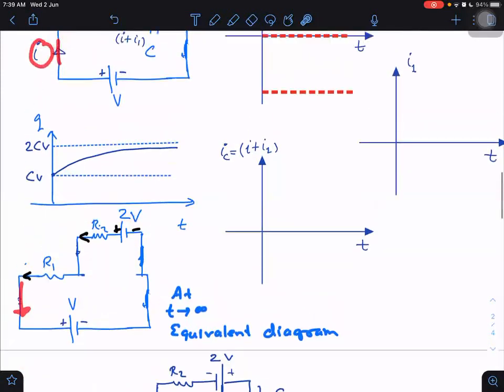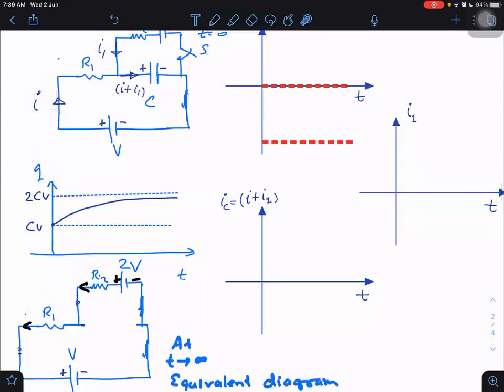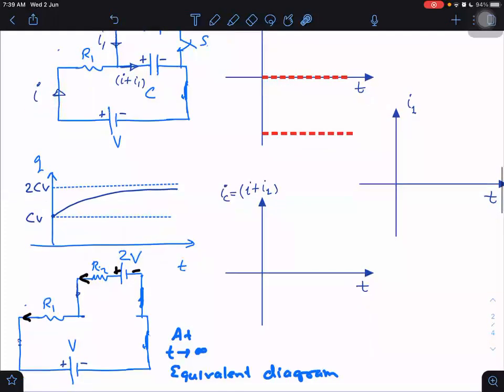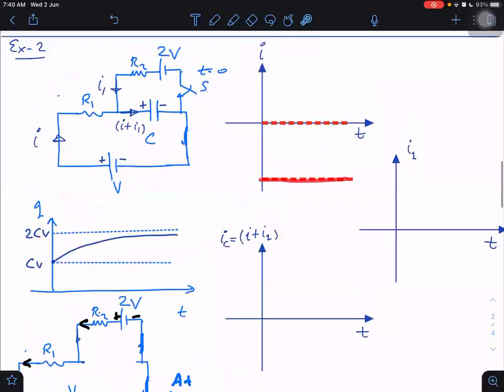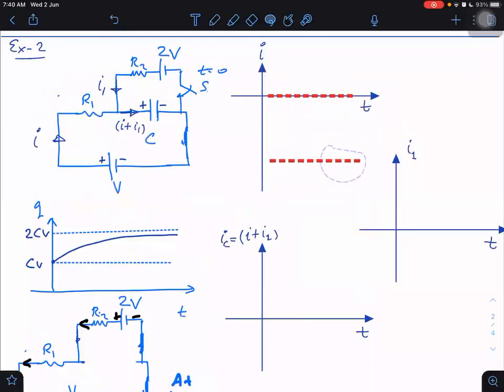So if the examiner has given his arrows in this direction and he's asking what is the current flowing in this direction, then understand that I have to take current as negative, with a negative sign. Therefore, I have taken the final one below the time axis. While I started making these diagrams, I was already aware that finally it is becoming negative.